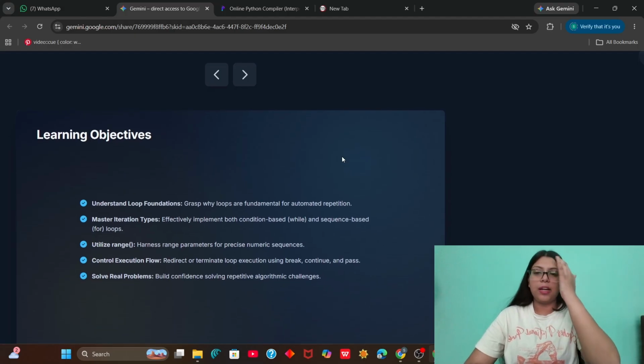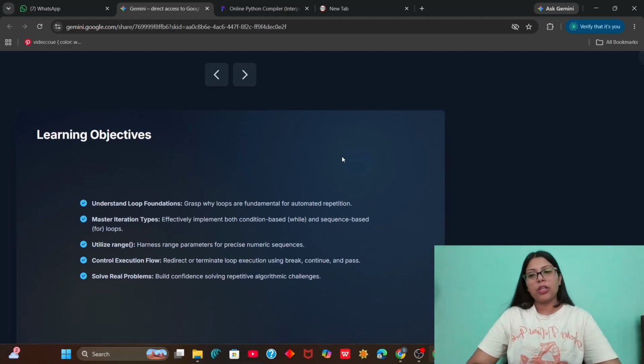In this video, we shall be learning about the main foundation of loops. We will understand how loops work, and we will also learn the types of loop or iteration that we use in Python. These are the two types, where one is while and the other one is for. Then we will learn about the range function, which is used for precise numeric sequences. We use range in for, so we will be learning that as well. Then we have to understand control execution flow, how we redirect or terminate a loop execution using break, continue, and pass. And then we will solve some real problems.